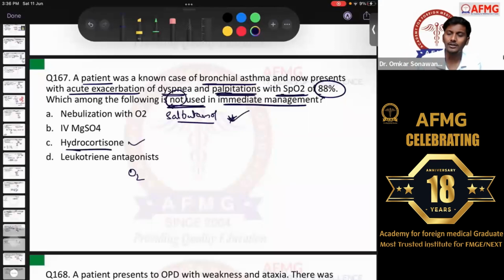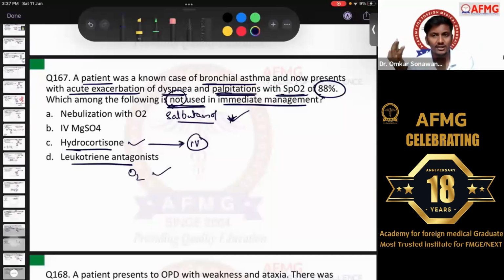Option C says hydrocortisone. We know the drug of choice for bronchial asthma is usually corticosteroids, right? Inhaled corticosteroids are given to the patient. And if the patient presents in an acute episode or severe exacerbation, we will give IV steroids, so here we give IV hydrocortisone. Leukotriene antagonists are drugs like montelukast and zafirlukast that can also be given. If that was not the option, oxygen supplementation is definitely given in patients of acute asthma.